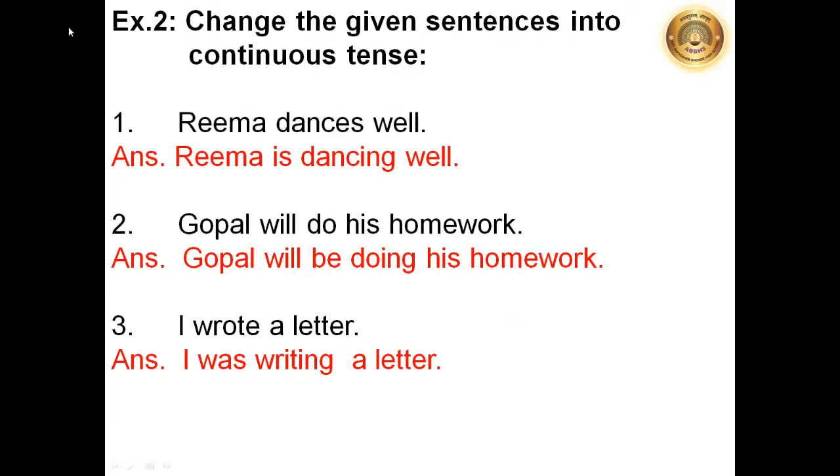Now one more exercise from your book. Change the given sentences into continuous tense. We have given the sentences and we have to change their tense into continuous tense. Whatever the tense is given in the sentence, we have to change it into continuous. So first example, Rima dances well. Dances means this is the present tense. We have to turn it into continuous present tense. How do we have to write? We have to use is. So we will write Rima is dancing well.